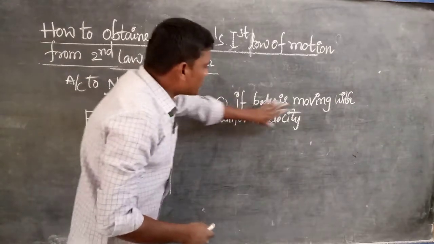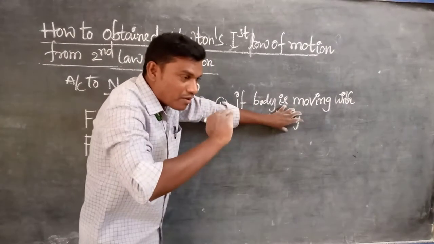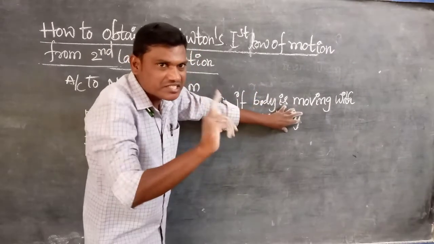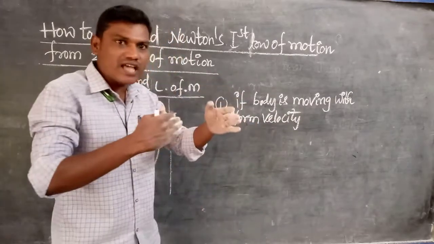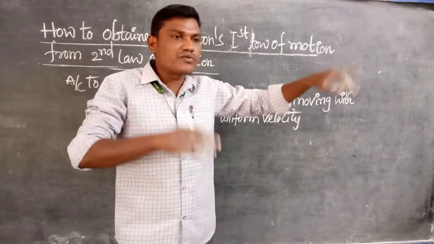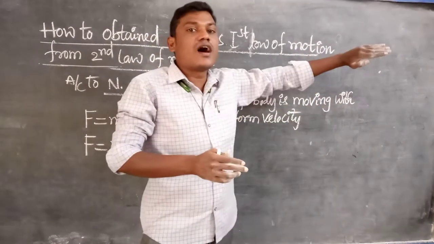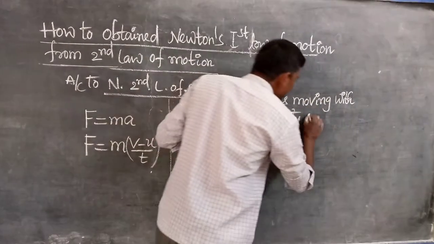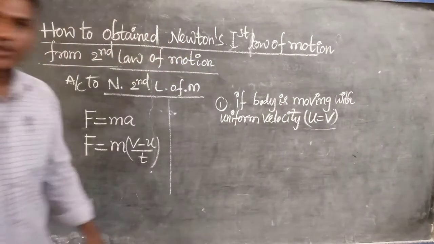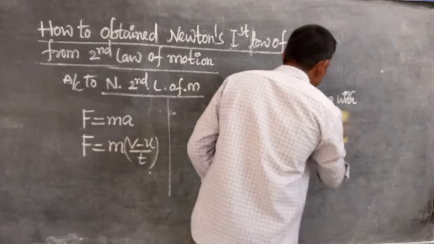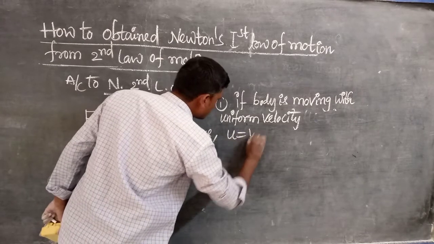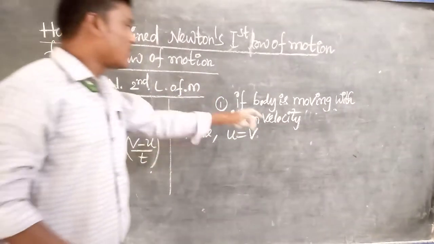Now, if a body is moving with uniform velocity, the magnitude of the velocity along with the direction does not change. That's why the initial velocity of the body and the final velocity are the same, because its velocity is not changing, its velocity is constant. So we write that here u is equal to v. Is it correct or not? u is equal to v, because the body is moving with constant velocity.